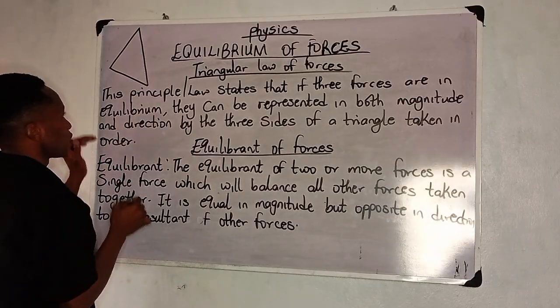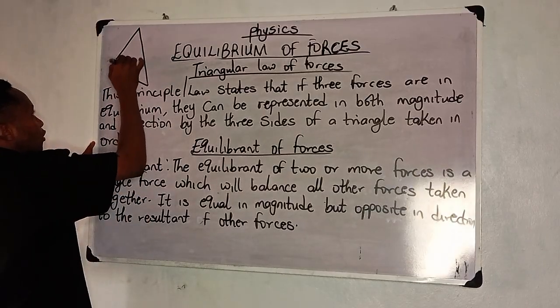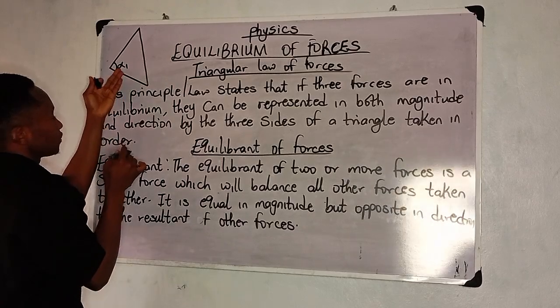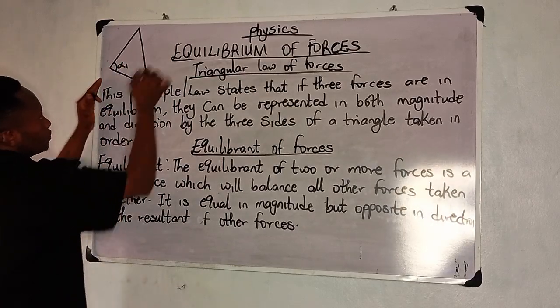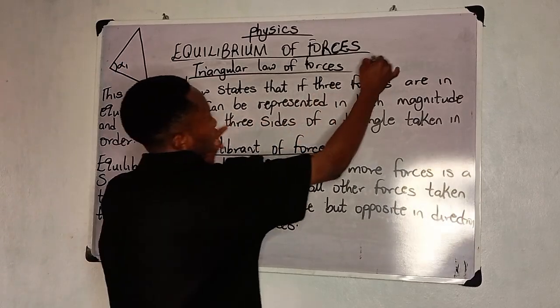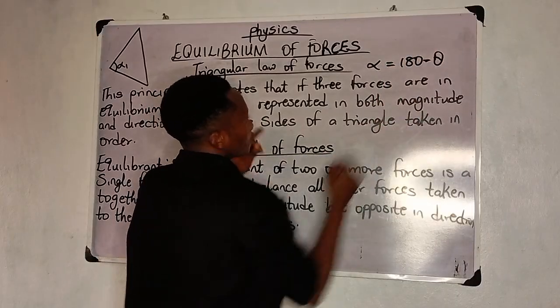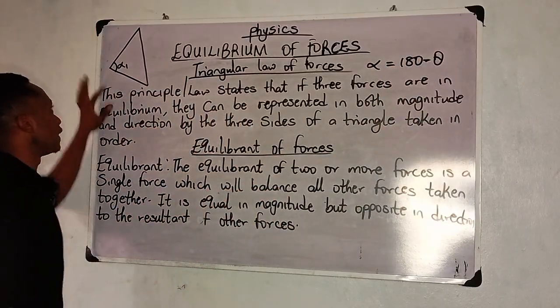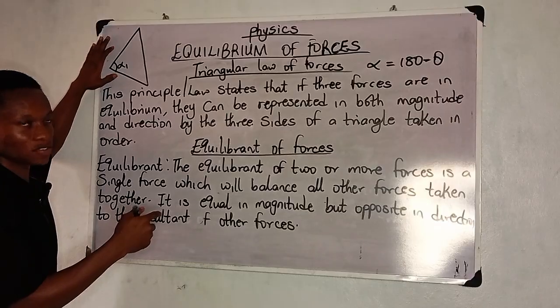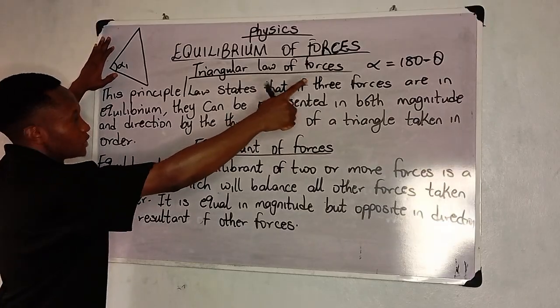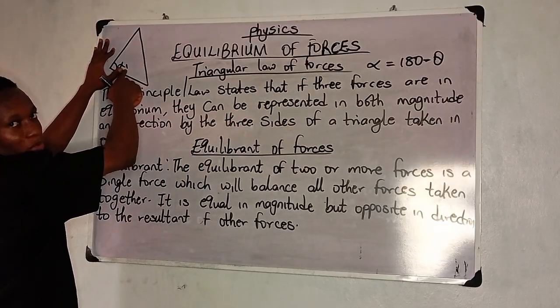Now, this is a triangle where you have your alpha 1. Alpha 1 is how you can get your alpha. Alpha is gotten by alpha is equal to 180 minus theta. So maybe you were given an angle in the question. So when you do 180 minus theta, the alpha is what you are not going to be writing inside.